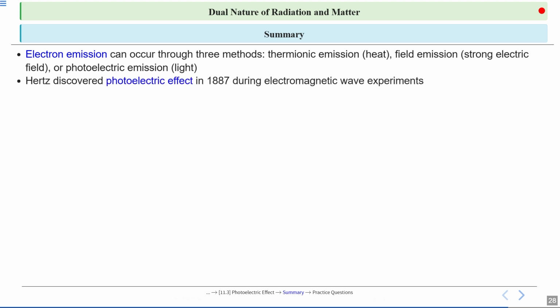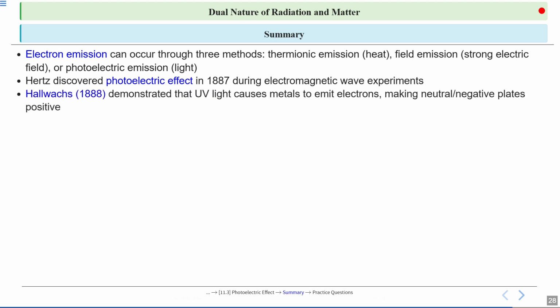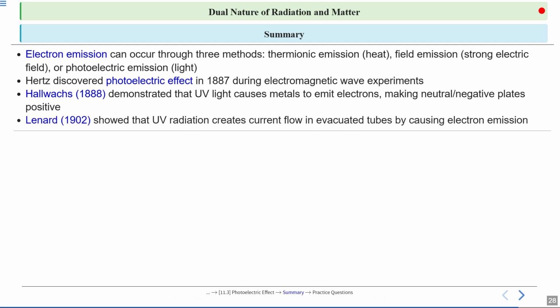Hertz discovered the photoelectric effect in 1887 during an electromagnetic wave experiment. Hallwachs in 1888 demonstrated that UV light causes metals to emit electrons, making neutral negative plates positive. Lenard in 1902 showed that UV radiation creates current flow in evacuated tubes by causing electron emission.